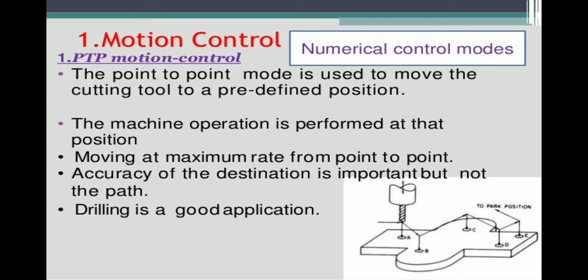So what he is told is that the destination is very important. Suppose I am placing a correctly centered hole. In that centered hole, I am getting a 10 mm hole at the center position. So the destination of that center position is very important, but not the path. The destination of the point should be very important at that point to point location. So the dimension is very important, and the length is also very important in the point to point location.